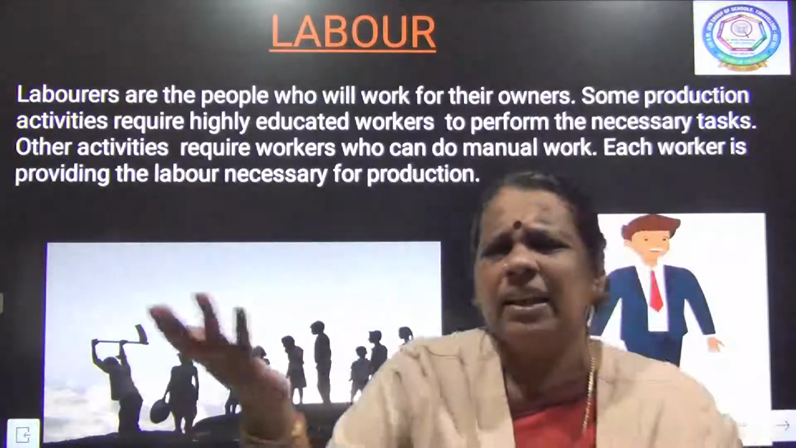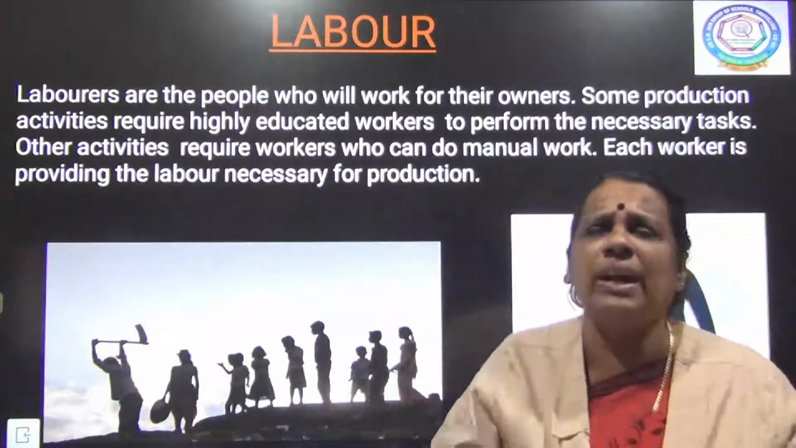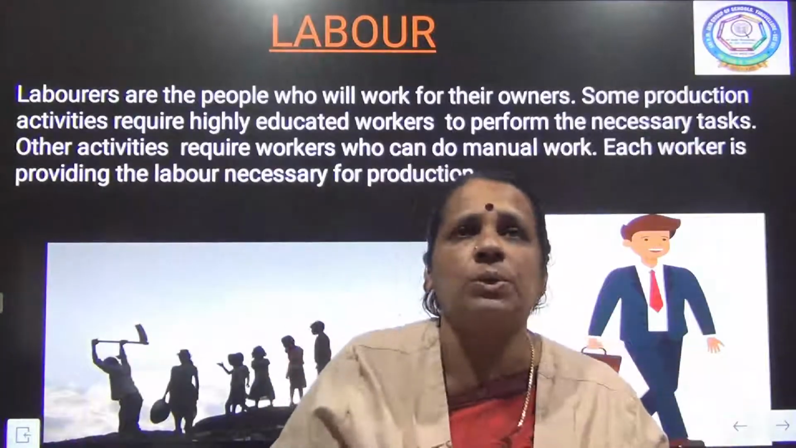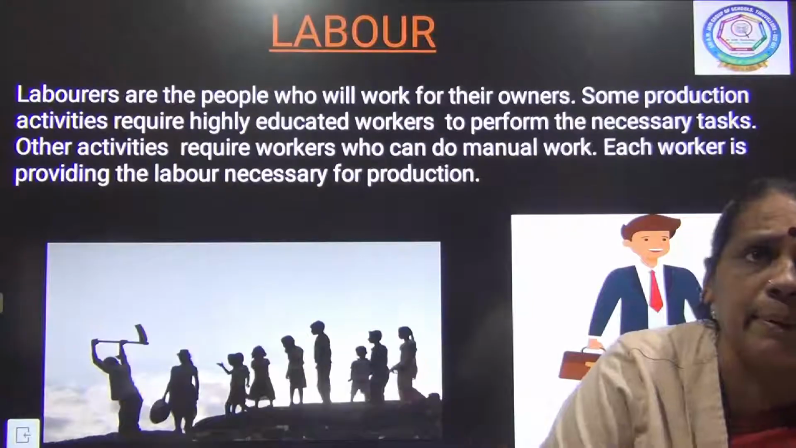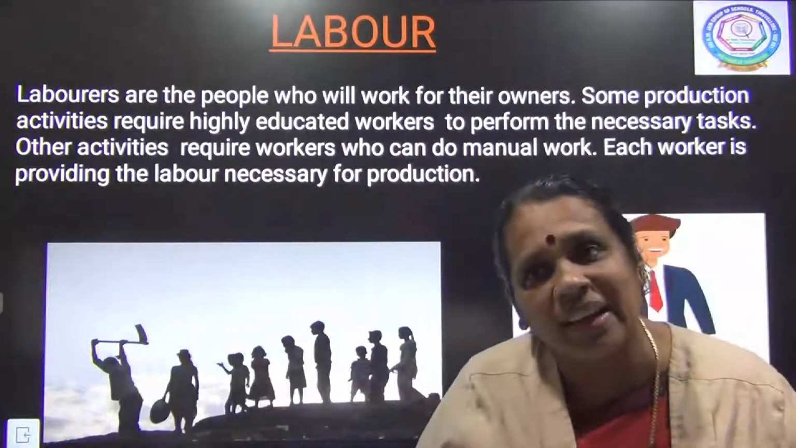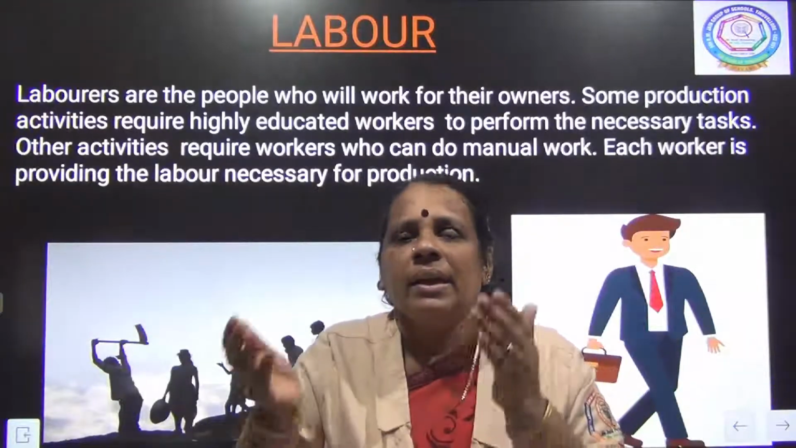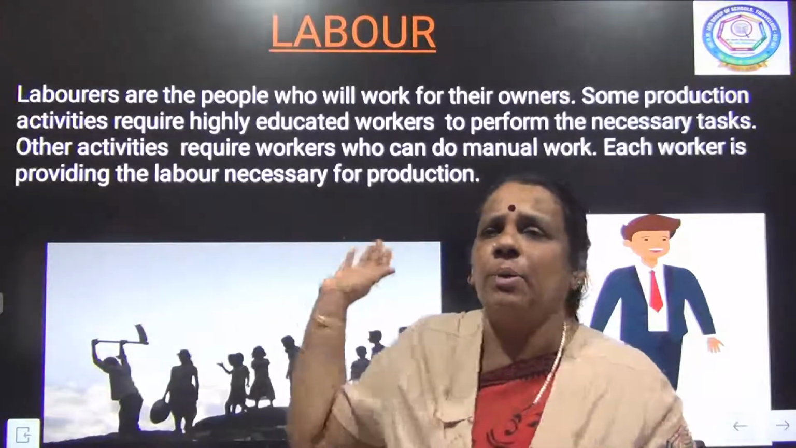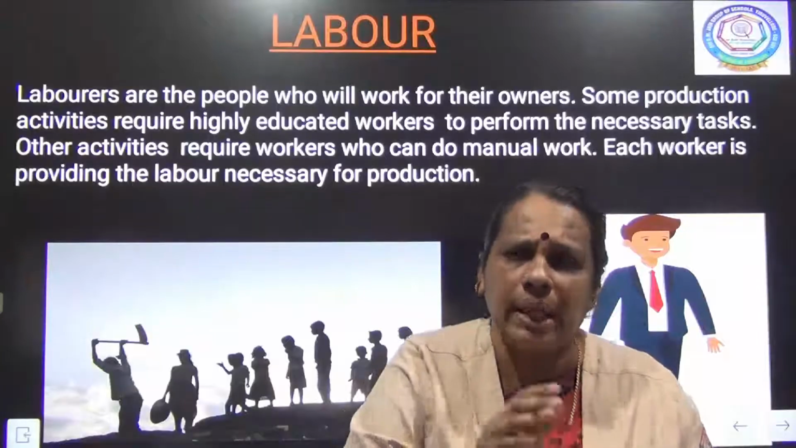Other activities on that particular land require manual laborers. We don't need skilled laborers for some activities; we need manual laborers. The next point is that each worker provides the labor necessary for production. Whether it is a skilled or unskilled laborer, each contributes something to the production activity. So this slide completely talks about labor.